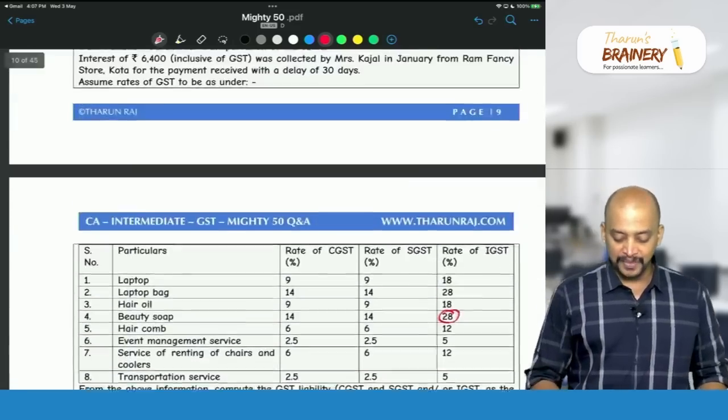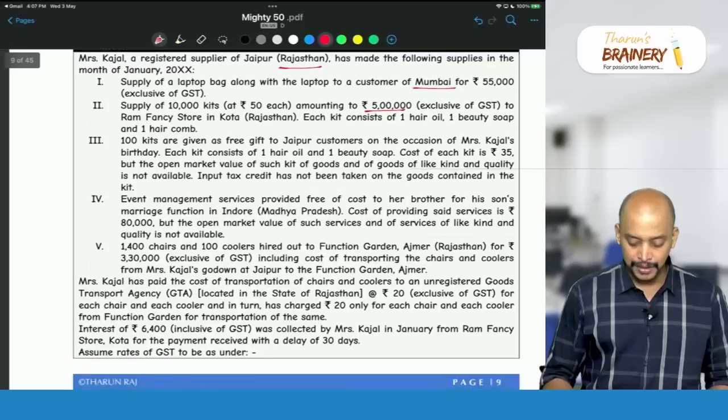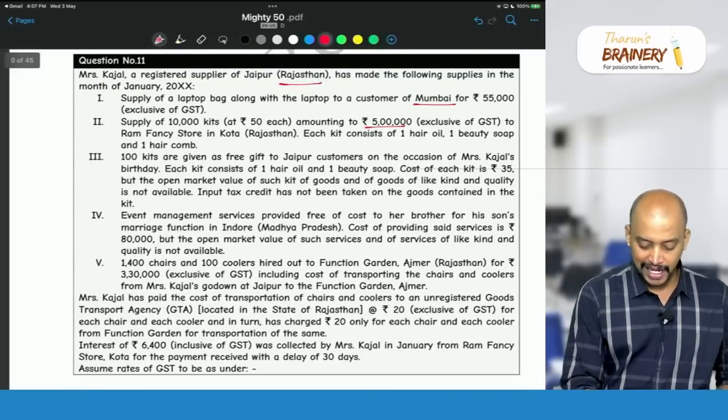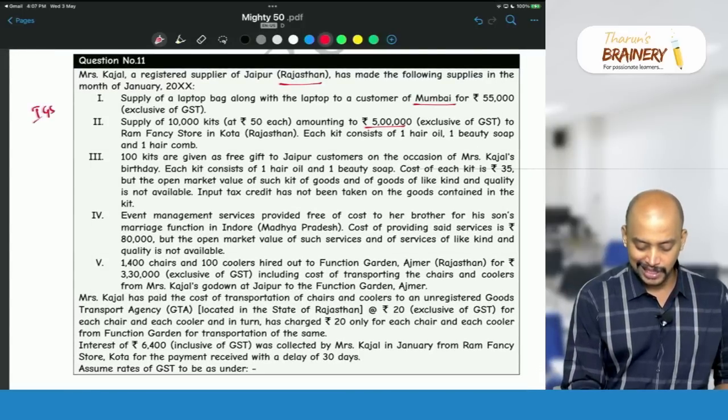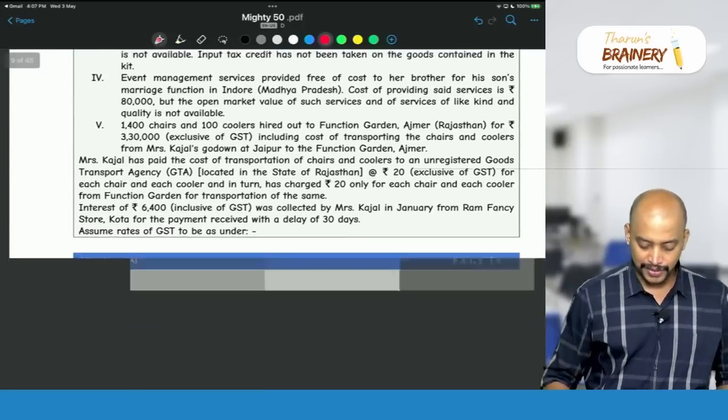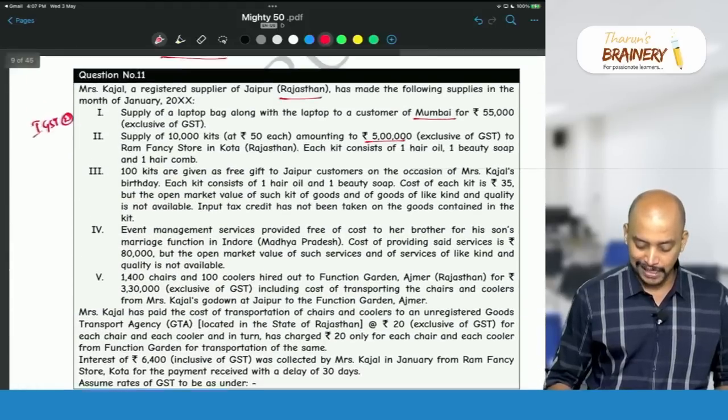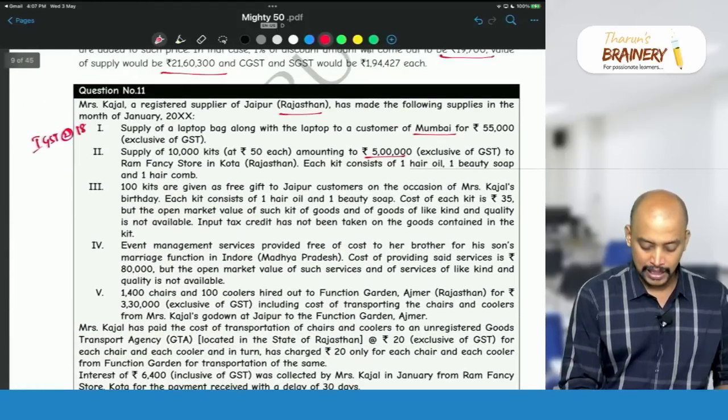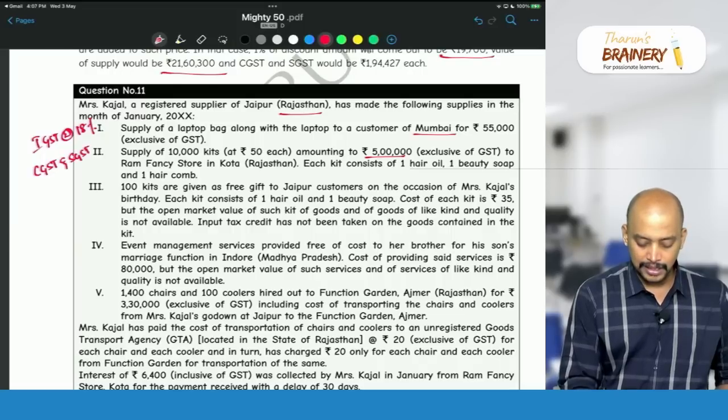Okay. Then next, what is the rate of GST? IGST on the laptop is 18%. Then here, CGST and SGST at 14% each.